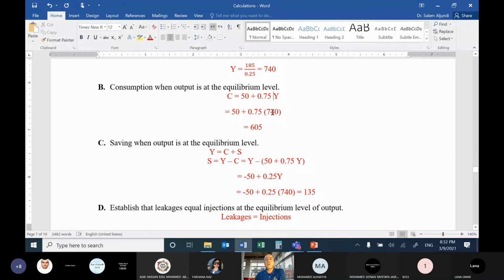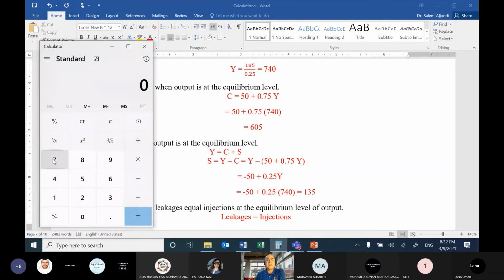I will substitute 740 for Y. 740 times 0.75 plus 50 equals 605.